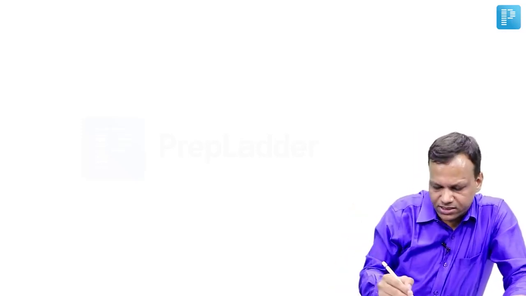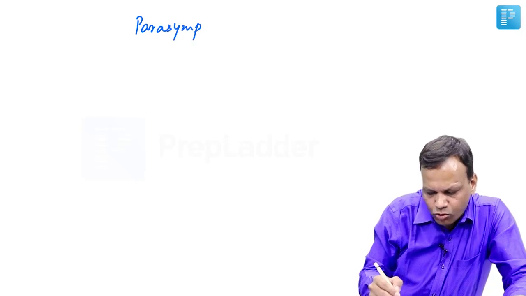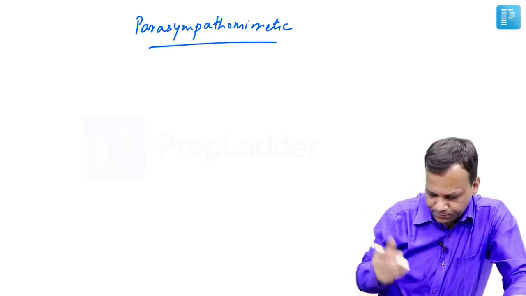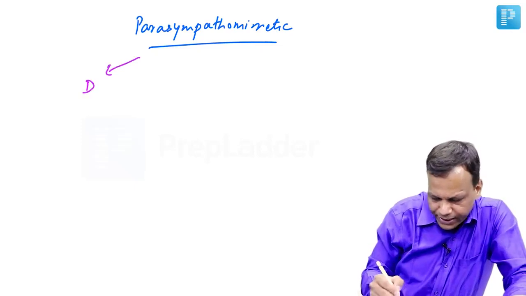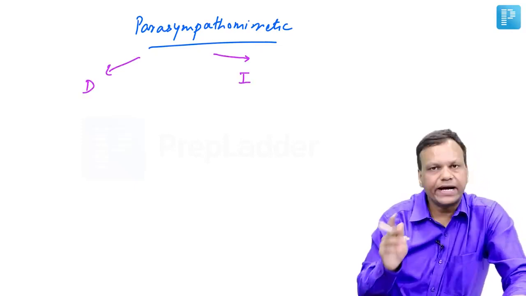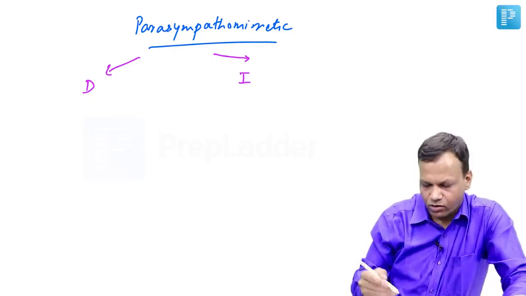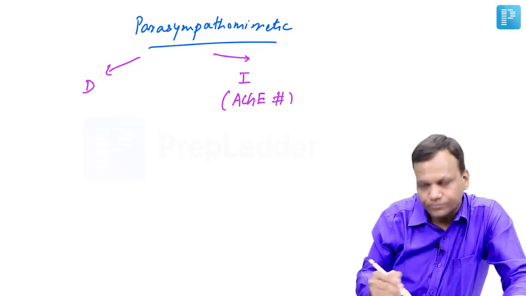Okay. So we have discussed the location and action of different parasympathetic receptors. So now we can discuss the drugs, which we can broadly divide into two types: parasympathomimetic drugs or cholinergic drugs, and later on we will discuss parasympatholytic or anticholinergic drugs. So mimetic drugs can be broadly divided into directly acting and indirectly acting. Directly acting drugs work directly on receptors. Indirectly acting drugs increase acetylcholine, which will work on receptors. So basically, indirectly acting drugs are acetylcholinesterase inhibitors.